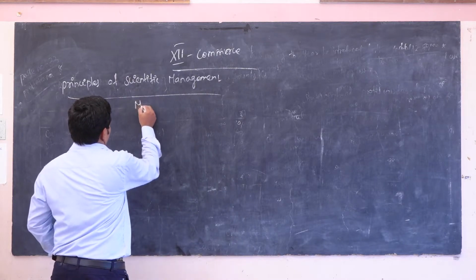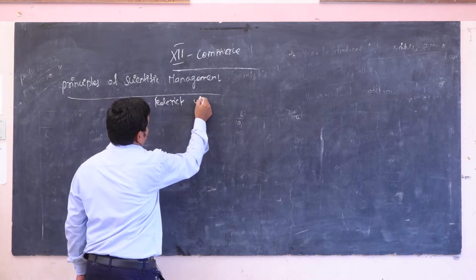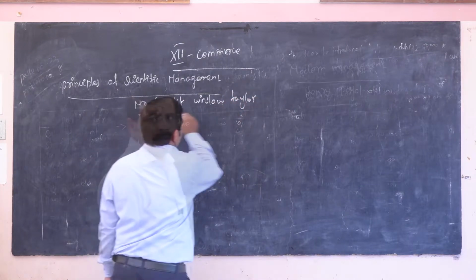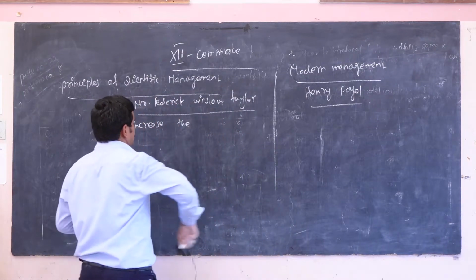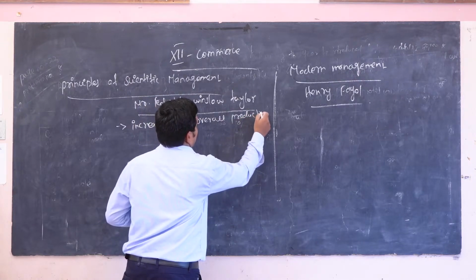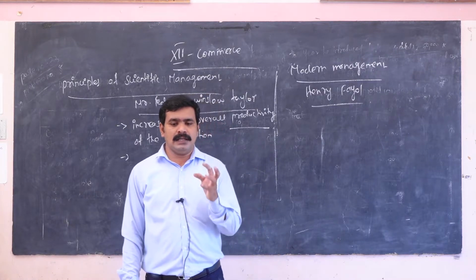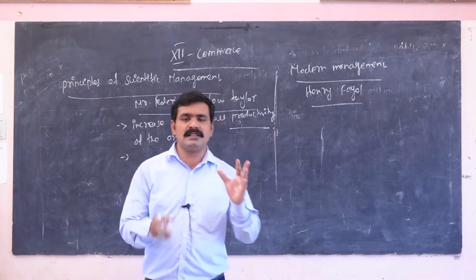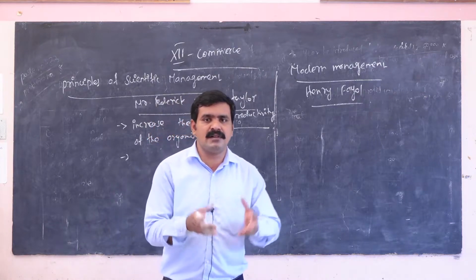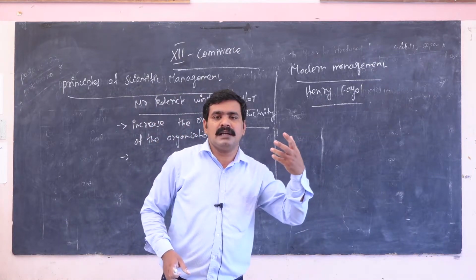It increases the overall productivity by analyzing, so that it is possible to find out the best way to implement the problem, the best way to accomplish the goal, the best way to attain the goal, the best way to identify the problem, and the best way to implement the particular solutions.